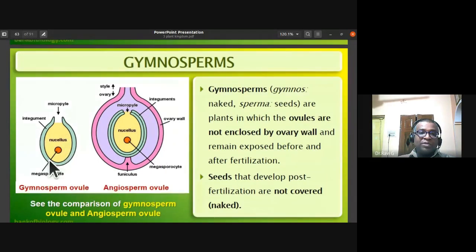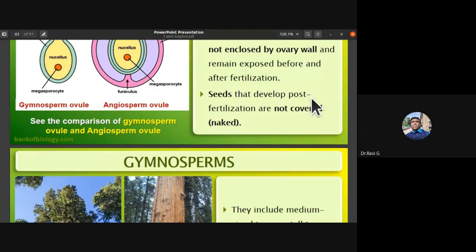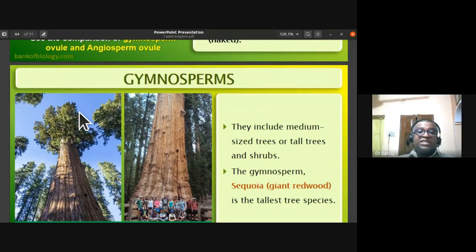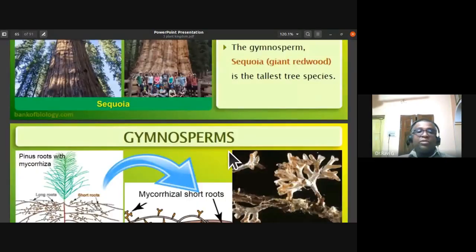So the gymnosperm ovule has only the ovule, they don't have the fruit wall, or ovary wall is absent, unlike angiosperm ovule, because of which these seeds that developed after fertilization are not covered by fruit. Then they include medium-sized trees or tall trees. Example is the Sequoia dendron gigantea. The redwood tree is the tallest tree on Earth. At present, nearly 130-meter tall trees you can notice.